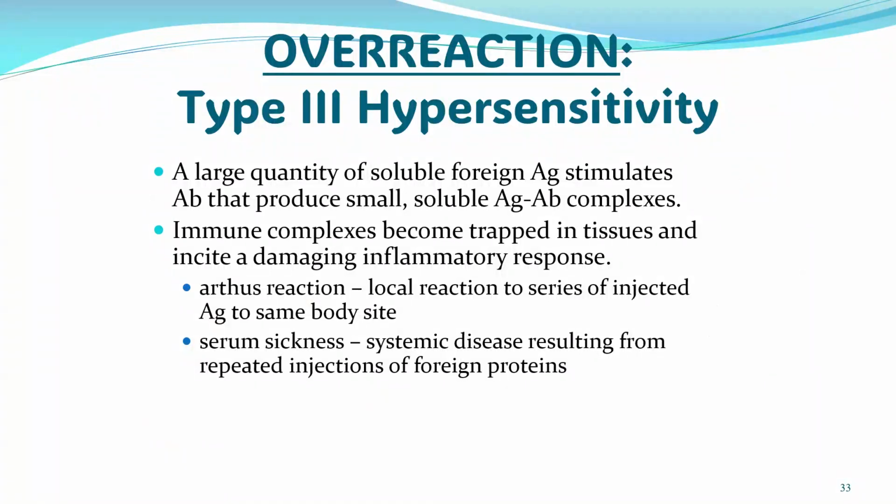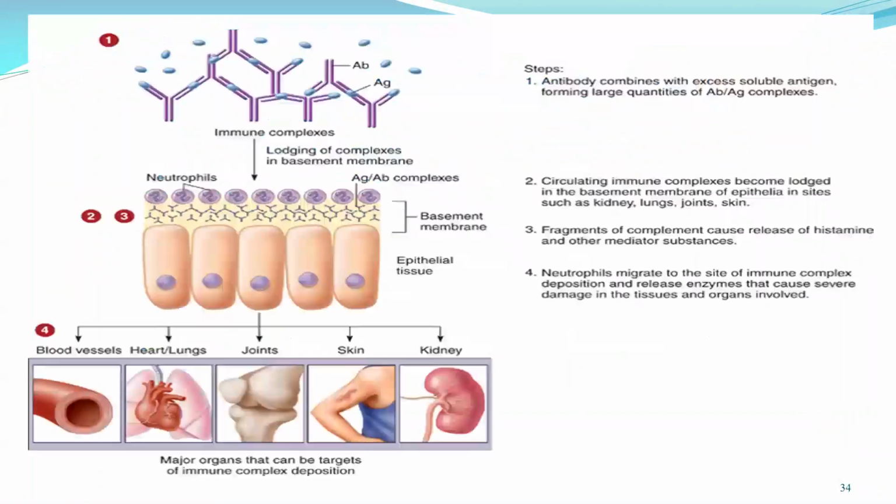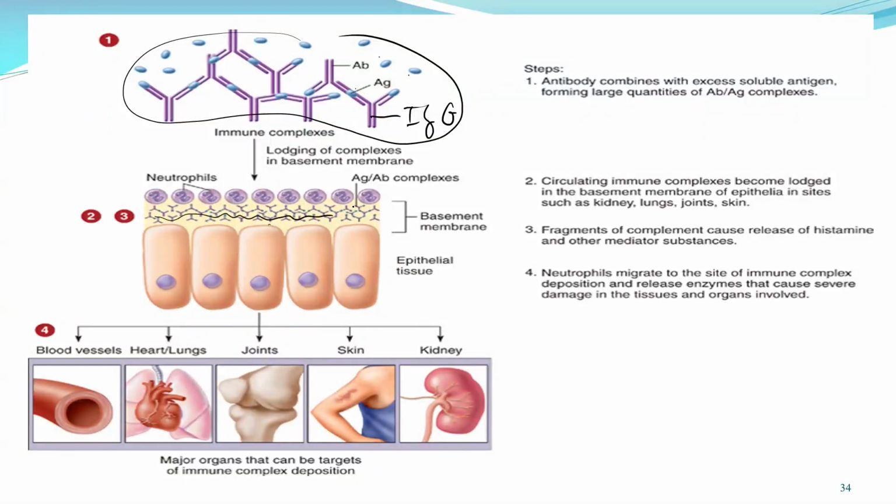Okay, so type 3, this is the one that is mostly caused by the IgG. Okay, what happens on that? This is actually happening when something, for example antigens, enters into our body, the IgG will try to bind it and make a complex. This complex structure then will mostly go down into specific organs, maybe skin, maybe the heart, maybe joint area, or maybe bone. Whenever they stay there, what happens?